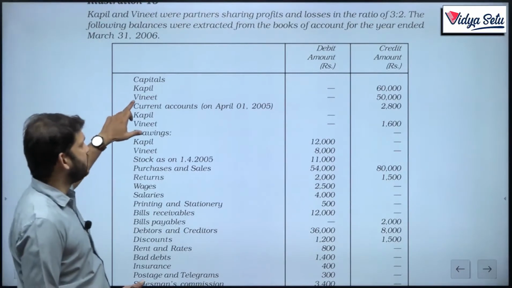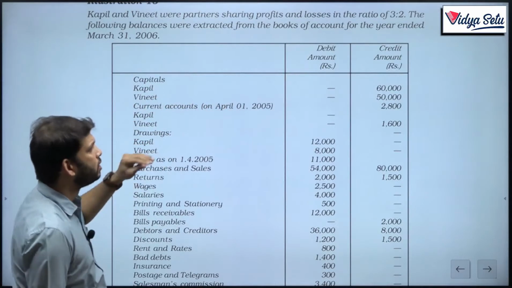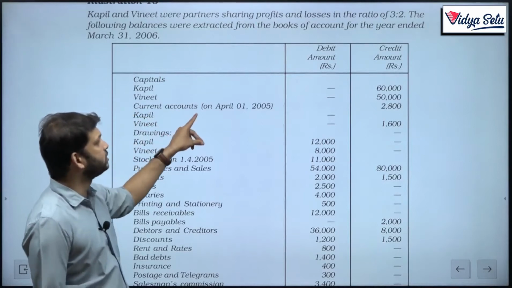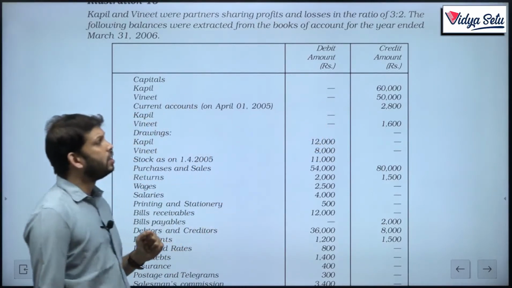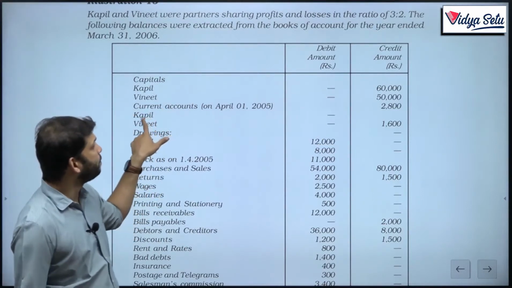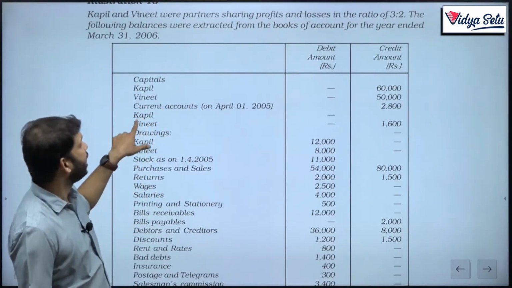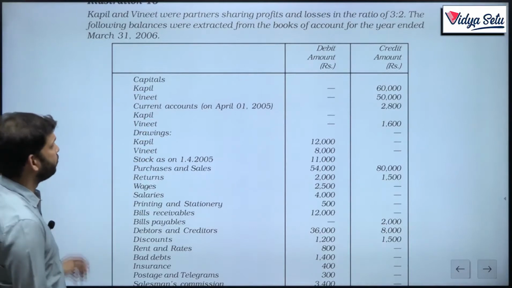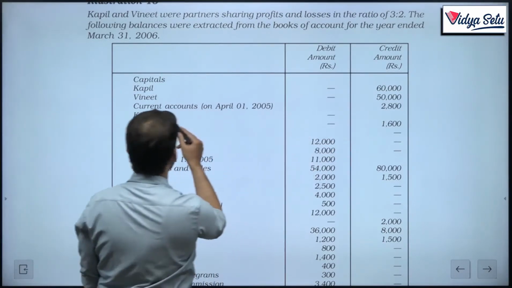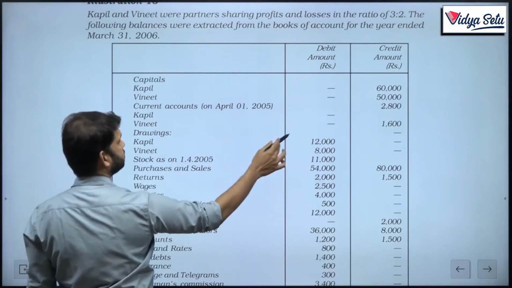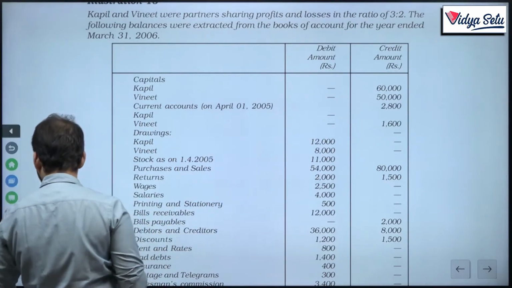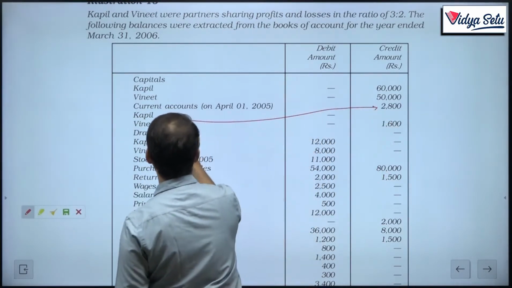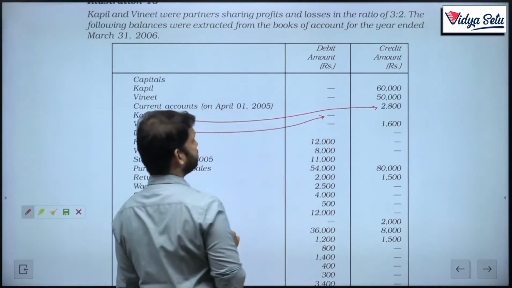Capitals of Kapil and Vineet are given on the credit side, obviously 60,000 and 50,000. But even current account balance, credit balance, is given. Okay? That means Kapil has a current account balance of 2800, and here it is okay. Now see, all of you have to do this correction. Vineet's current account is nil.